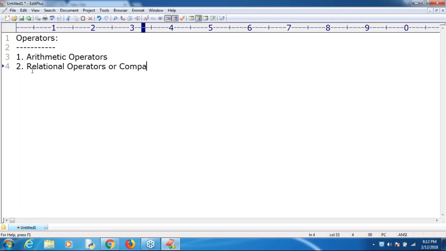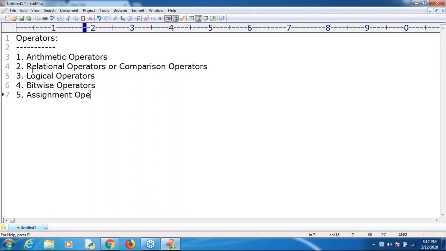Third, logical operators. After completing logical operators, we require to talk about bitwise operators. Next, assignment operators. Then the sixth ones are some special operators, like membership operators.